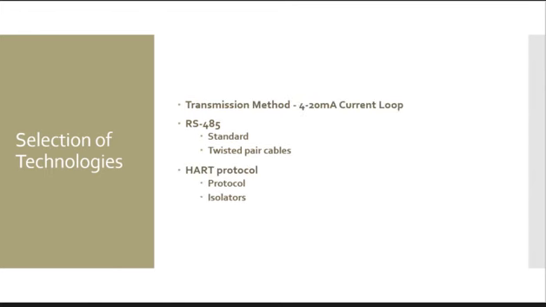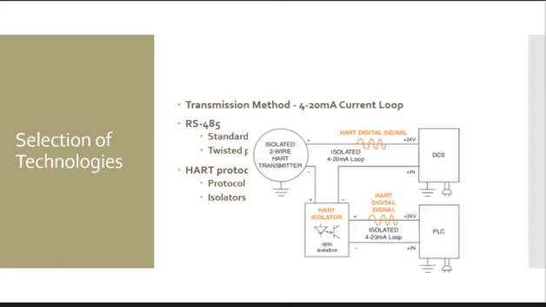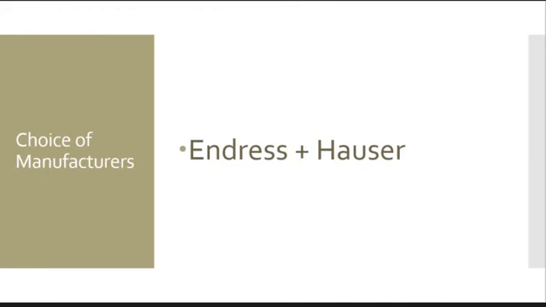Finally, the HART protocol was chosen, and isolators under the HART protocol were selected and justified. The figure shows a diagram of a general isolated two-wire HART transmitter, which was chosen to be used in this document. The manufacturer chosen for all devices and technologies was Endress and Hauser.